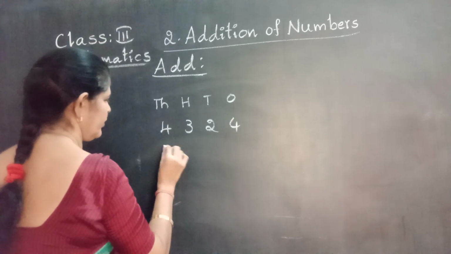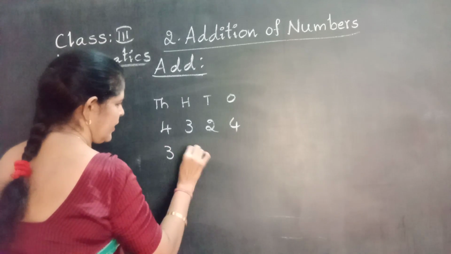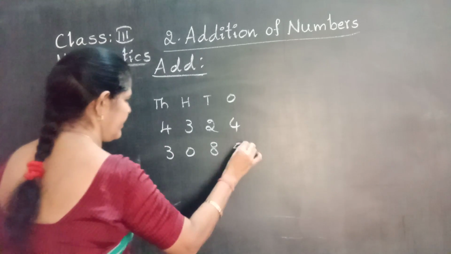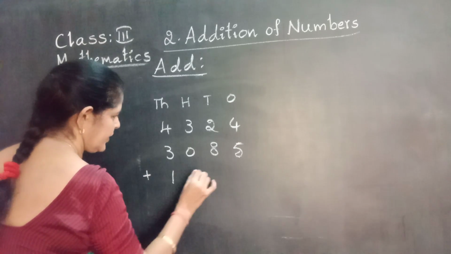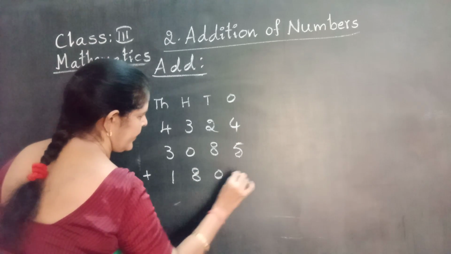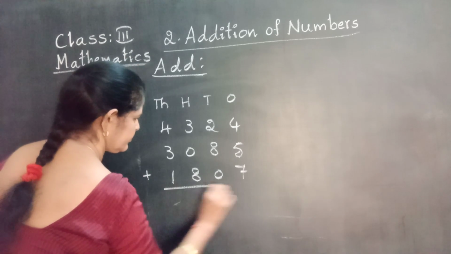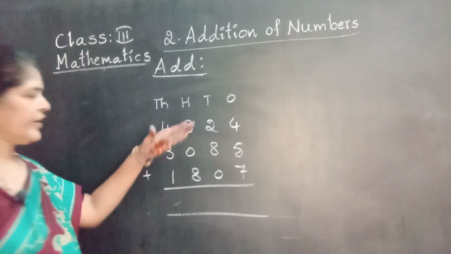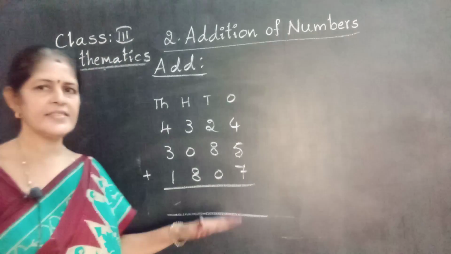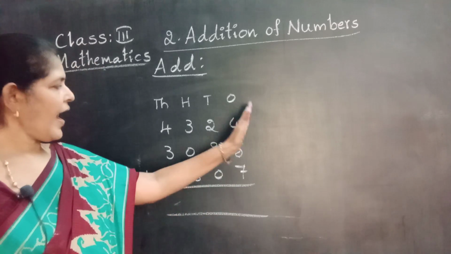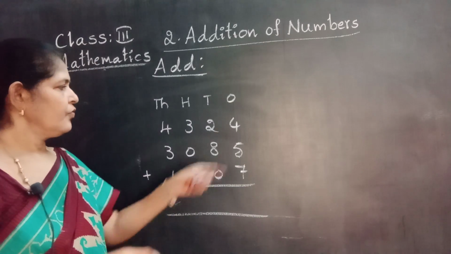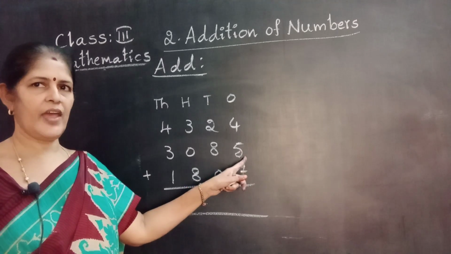4,324 plus 3,085 plus 1,807. 4 digit numbers, 3 lines with regrouping, adding from ones. 4 plus 5, 9. Very good.